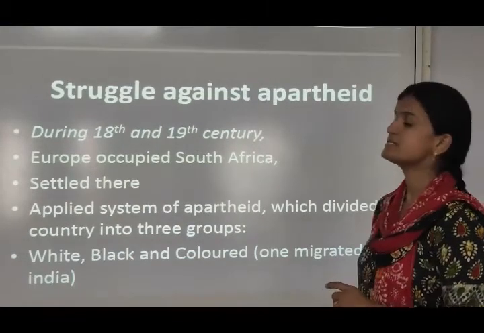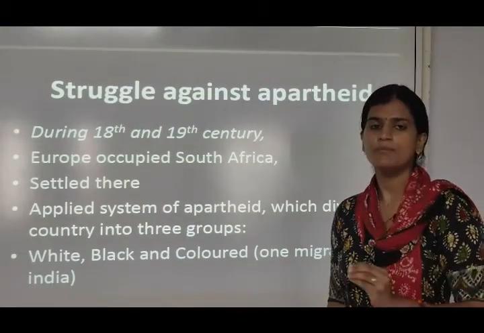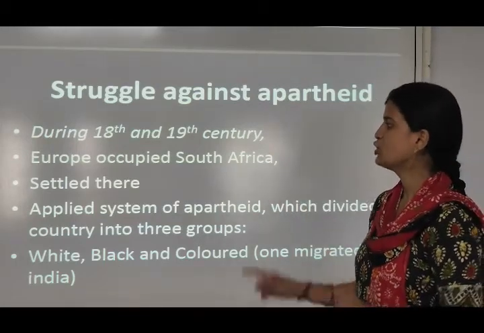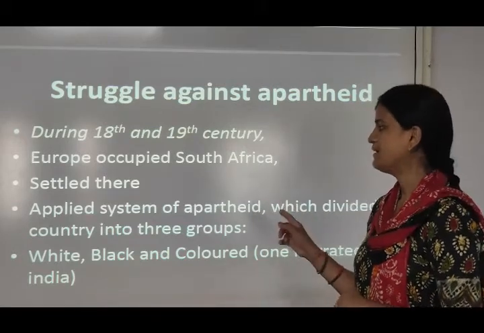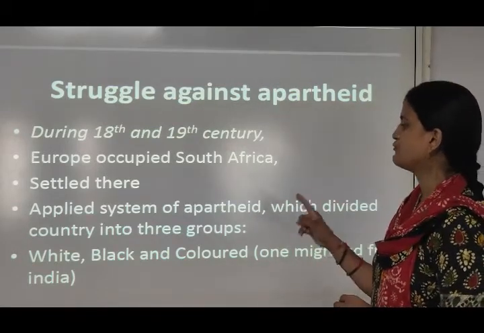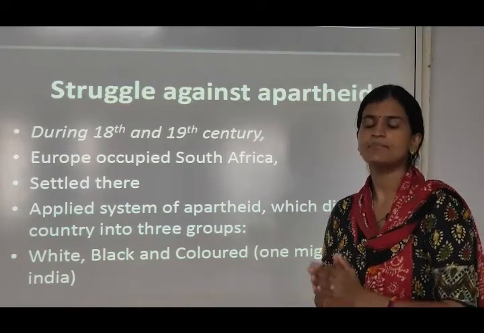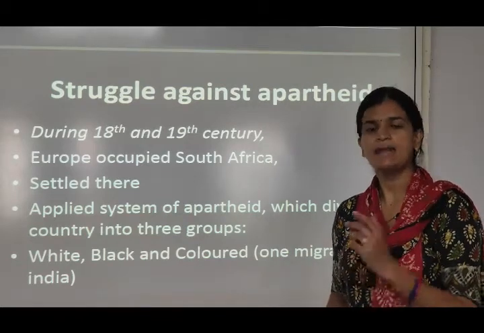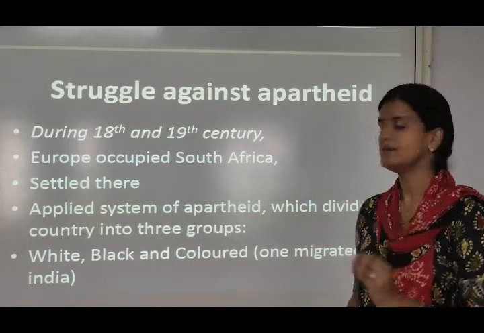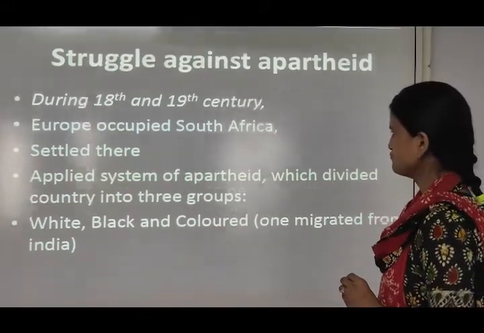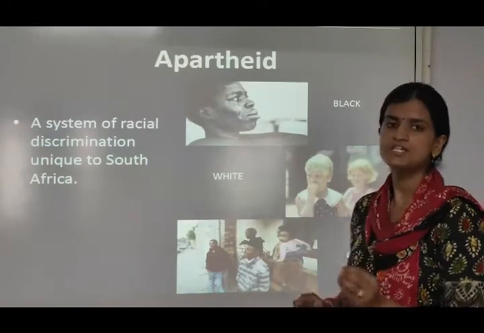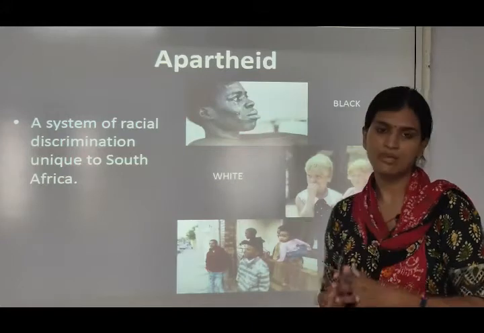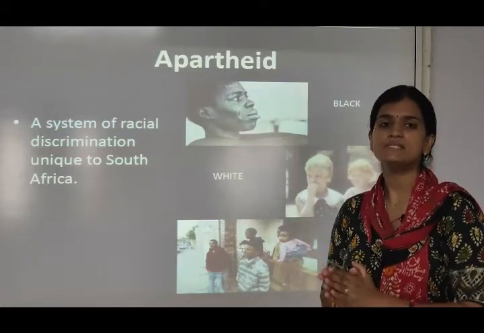Then we come to the struggle against apartheid. Apartheid is a problem. It is a differentiation on the basis of skin color. During the 18th and 19th century, Europe occupied South Africa, settled there, and applied the system of apartheid which divided the country into three groups. Apartheid is a differentiation on the basis of skin color. So we have white, black and colored. The colored people had migrated from India. A simple definition of apartheid can be a system of racial discrimination unique to South Africa. Racial discrimination means on the basis of skin color.